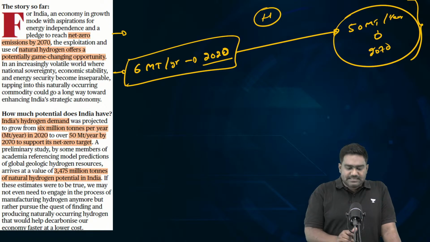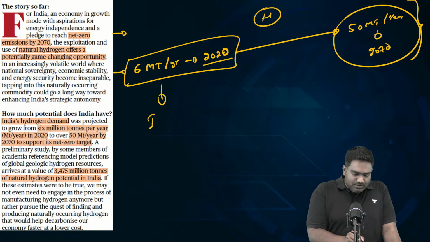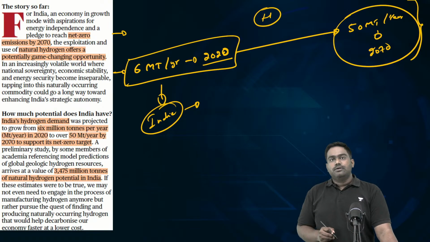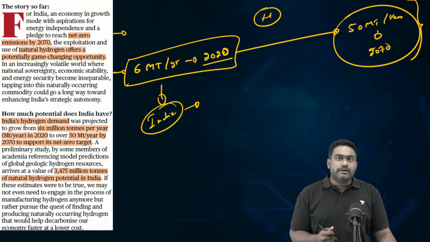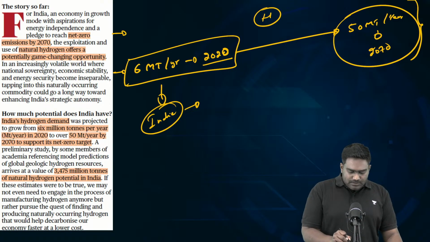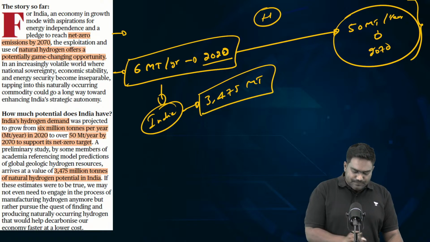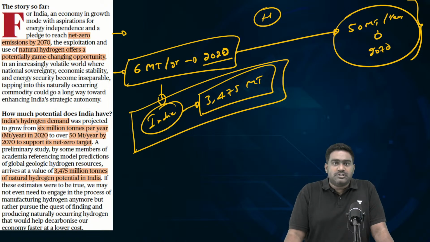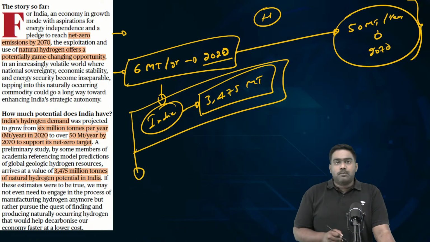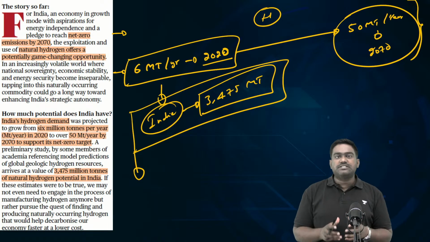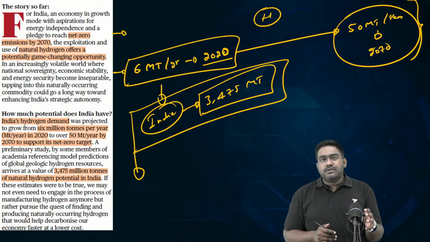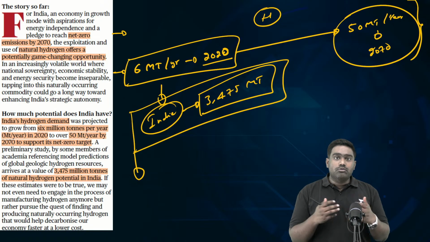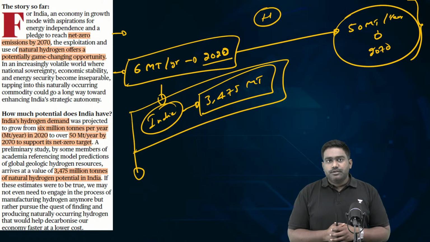And the best part for India is that we are blessed with reserves of natural hydrogen. Recent studies, exploration activities have indicated that India might have potential reserves of up to 3,475 million tons. Means India is blessed with sufficient natural reserves of hydrogen which can be extracted. In fact, that is why this article has been brought out. Recently, India has made a huge discovery in a certain part of the country where hydrogen reserves have been found in lucrative quantities. You know where it has been found?